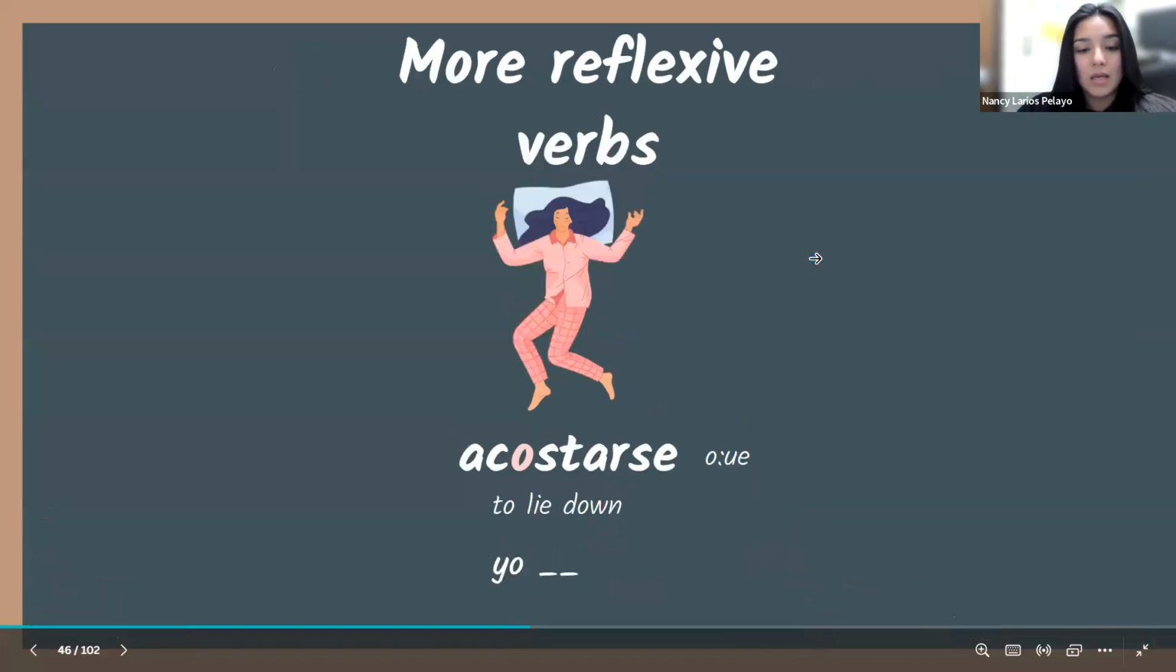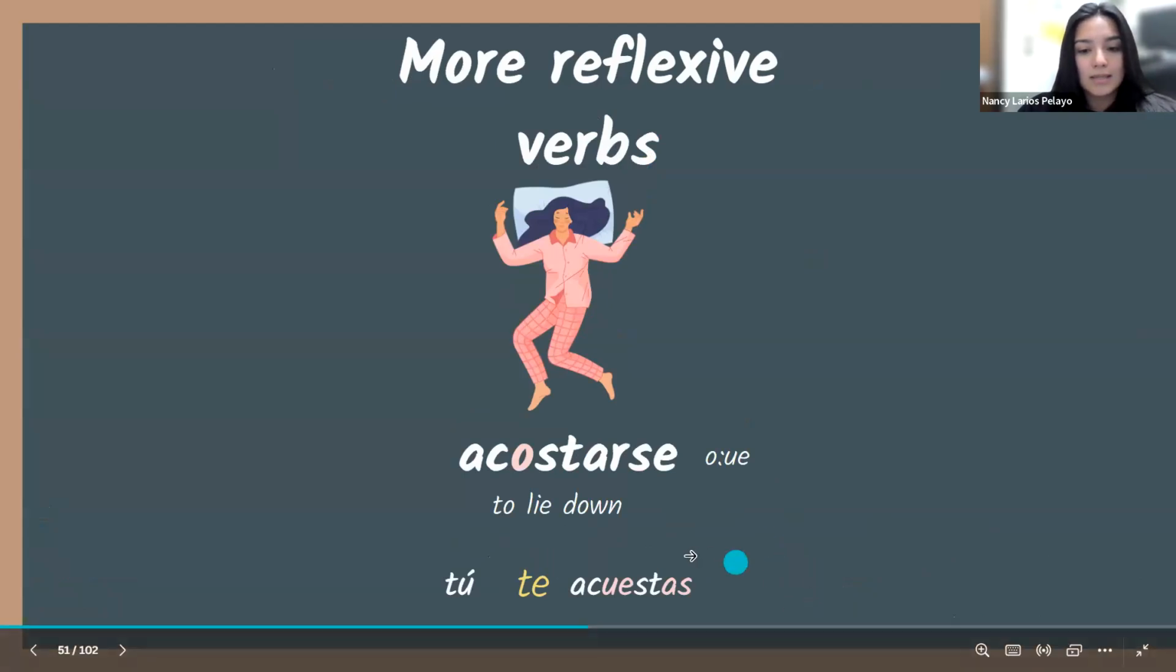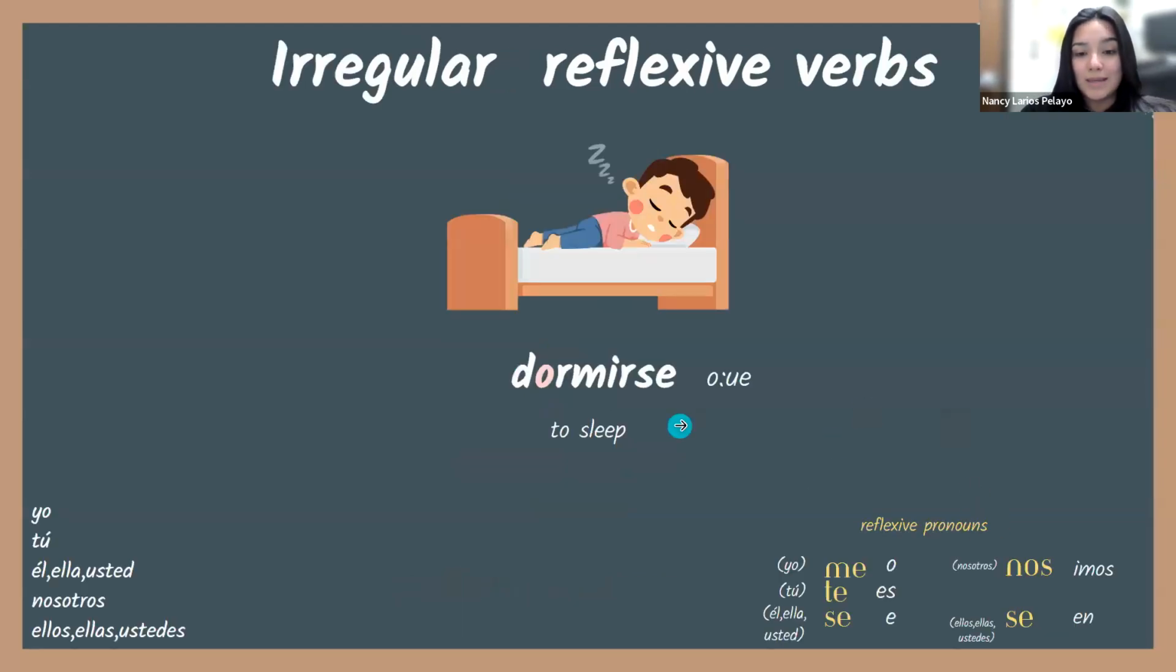So si vamos a ver aquí. Yo me acuesto. Tú te acuestas. So notice the endings are still the same because it's an AR verb. But then we're adding that UE. So that's this, when you see here, I'm just telling you, it goes from O to UE. Él se acuesta. Nosotros nos acostamos. Ellos se acuestan. ¿Sí? Ahora dormir. Again, dormirse, to sleep.